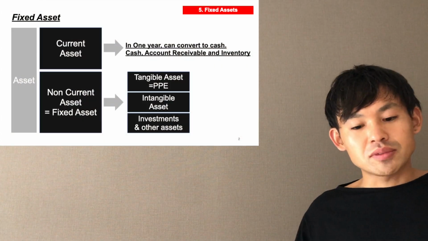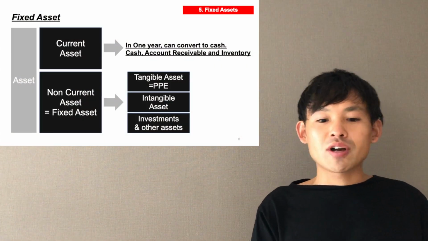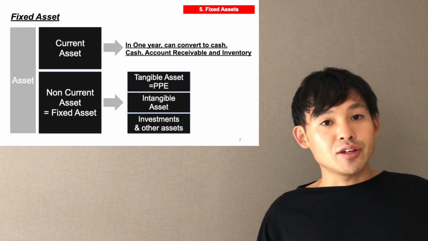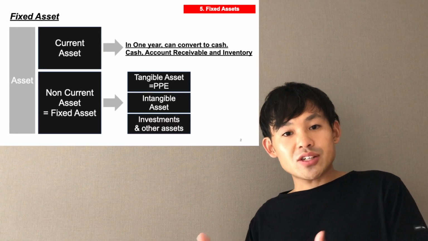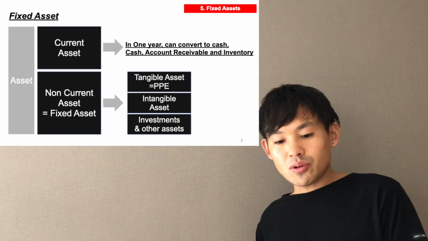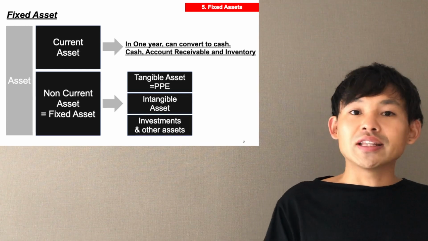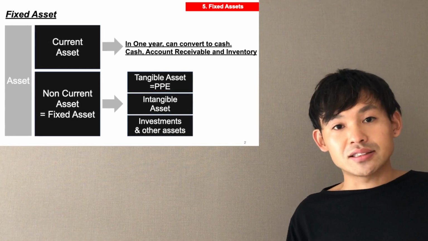So assets consist of two parts: current assets and non-current assets. Current assets mean you can convert them to cash within 1 year. For example, cash and cash equivalents, accounts receivable, and inventory. These are current assets.